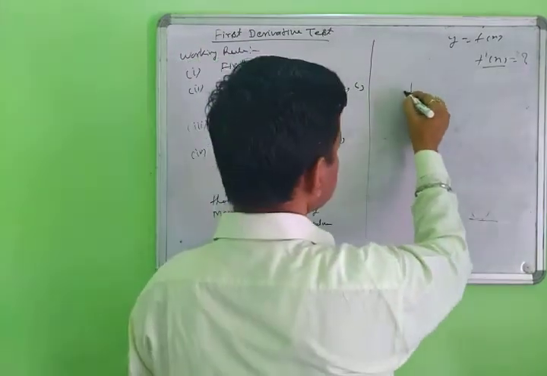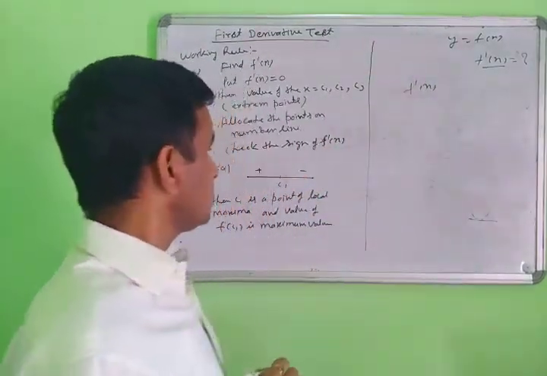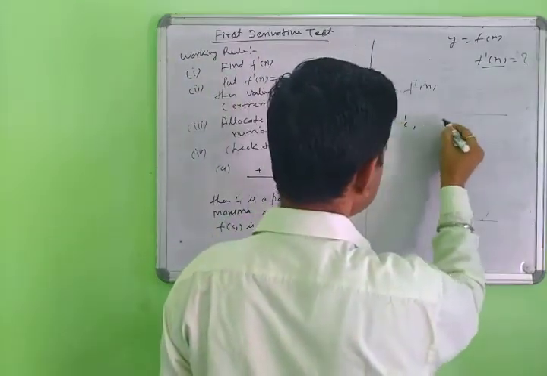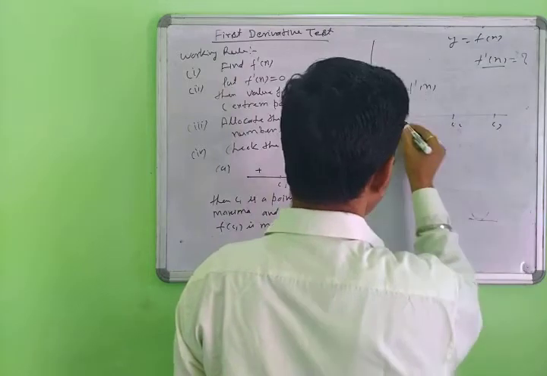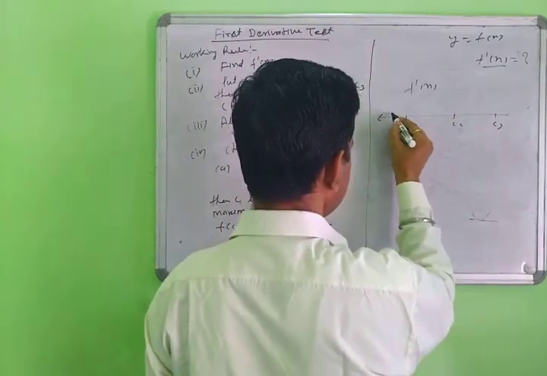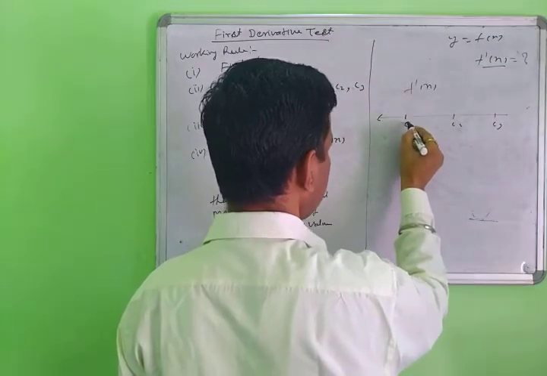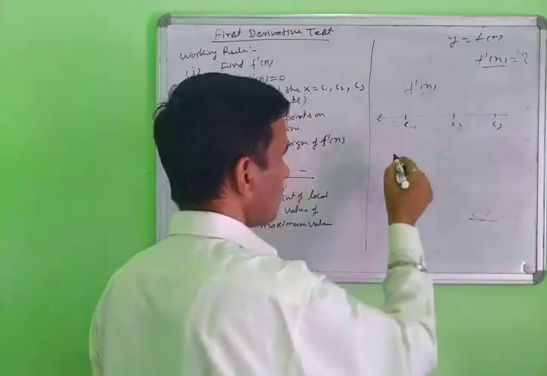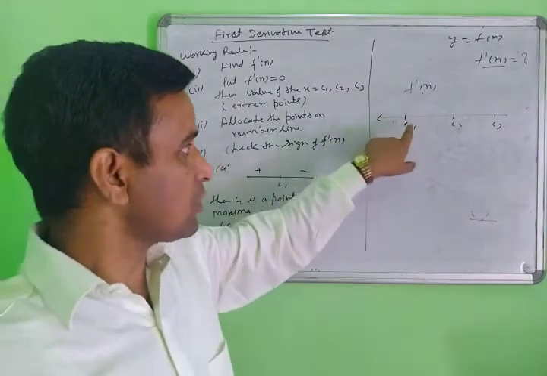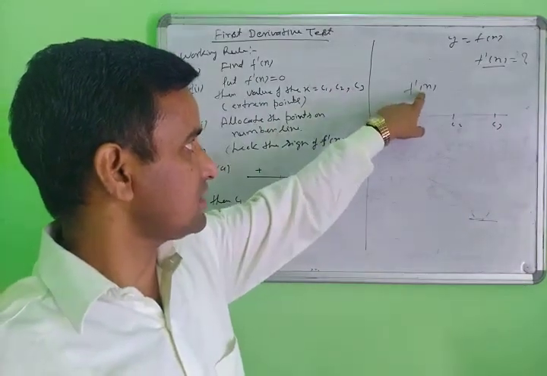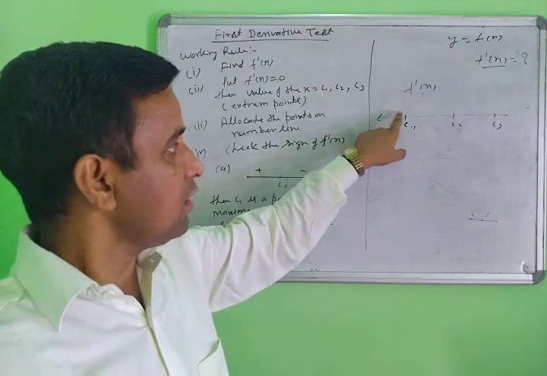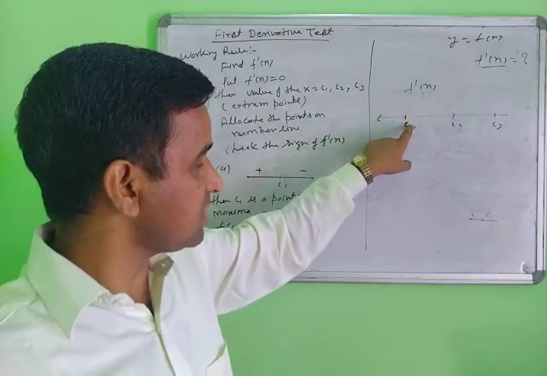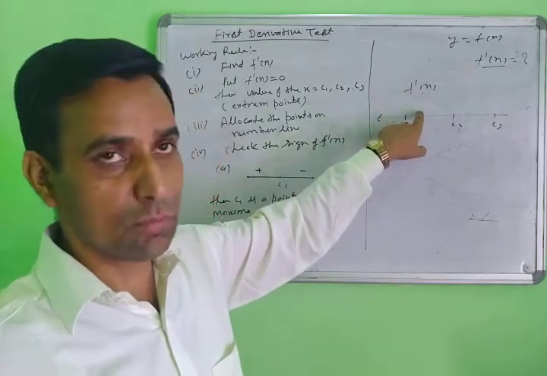How to check this sign? You have allocated these values on the number line: C1, C2, C3. For C1, you put a value to the left of it and find the sign. Then you put a value to the right of C1 and find the sign on the right side.